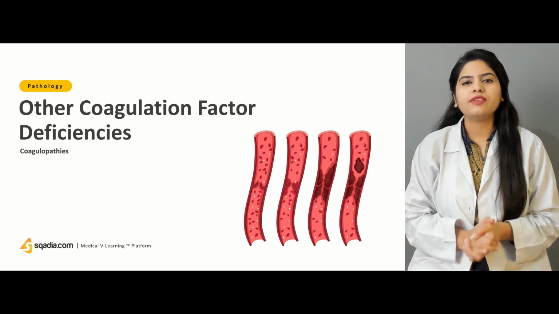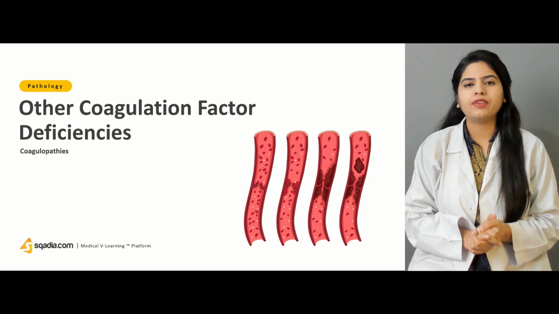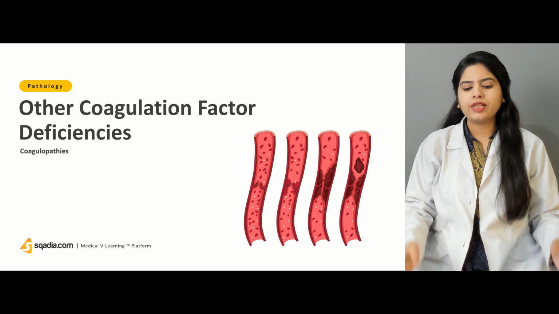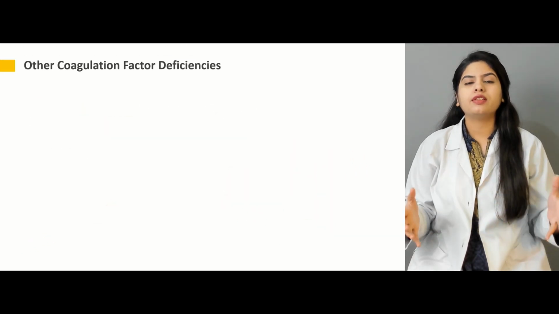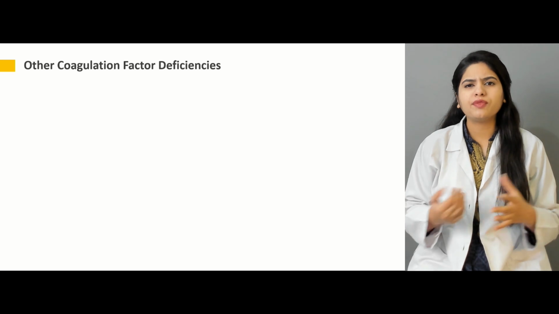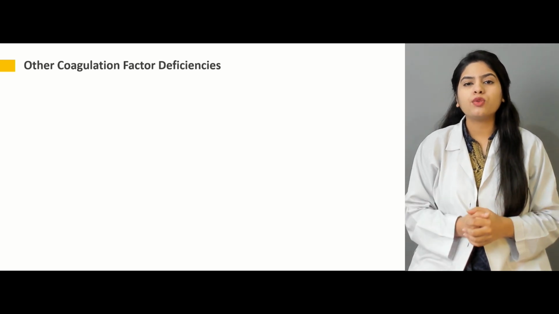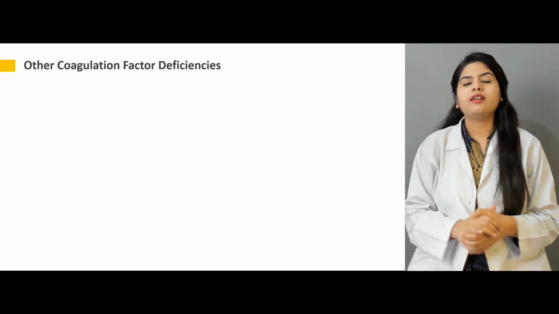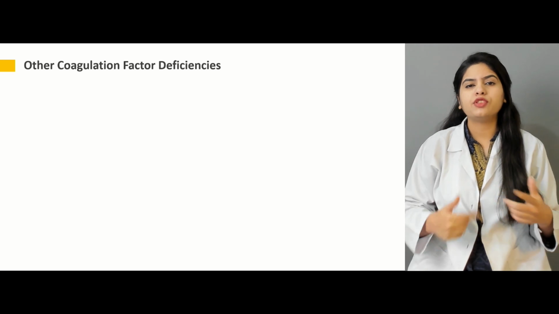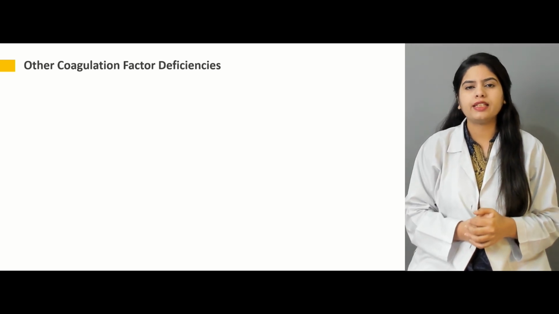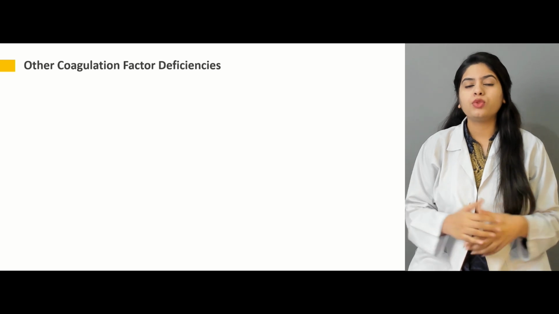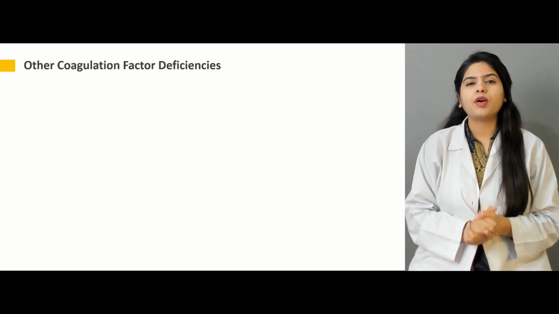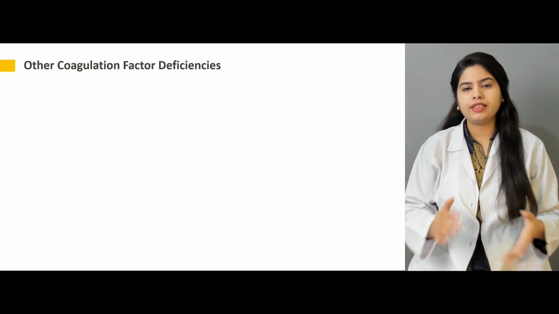Apart from the deficiency in factor 8, 9 and von Willebrand factor, there can be deficiency in other coagulation factors as well. Like you know that there is a cascade of coagulation factors that include factor 5, factor 10, factor 11 and so many other factors. All of these factors can also be impaired or deficient. There are a number of reasons that can lead to impairment of the coagulation process. So here we are going to discuss all of these deficiencies and their causes.